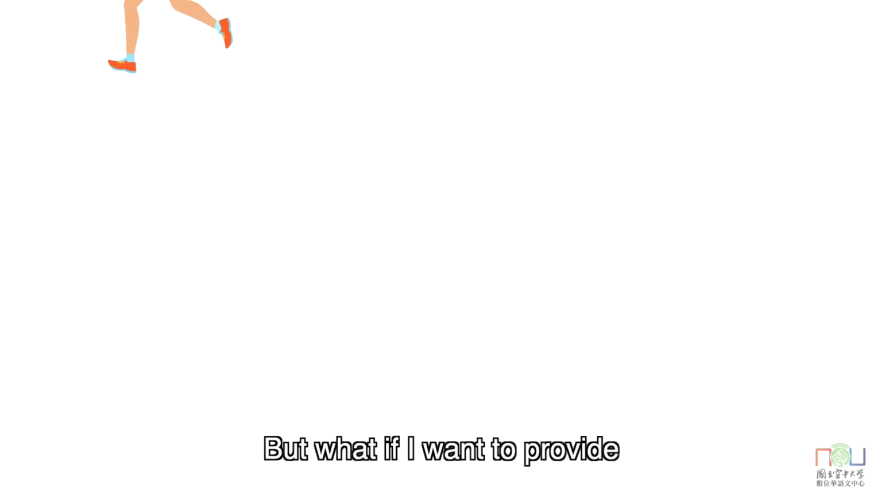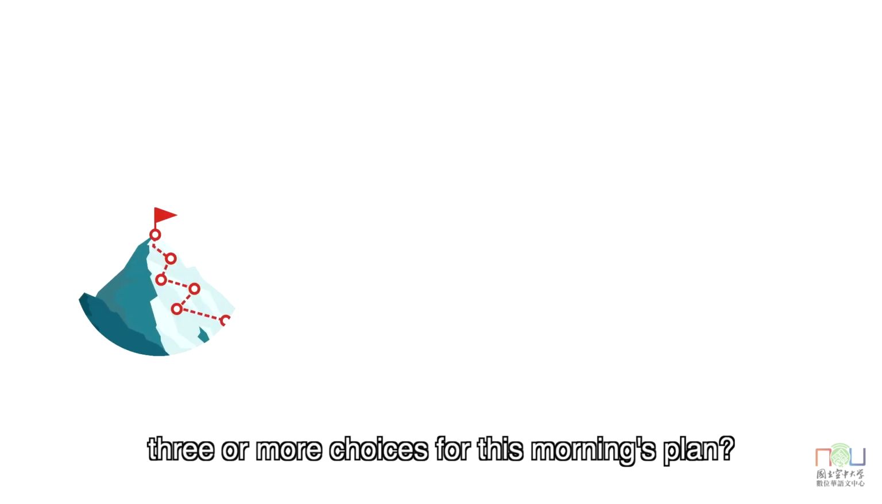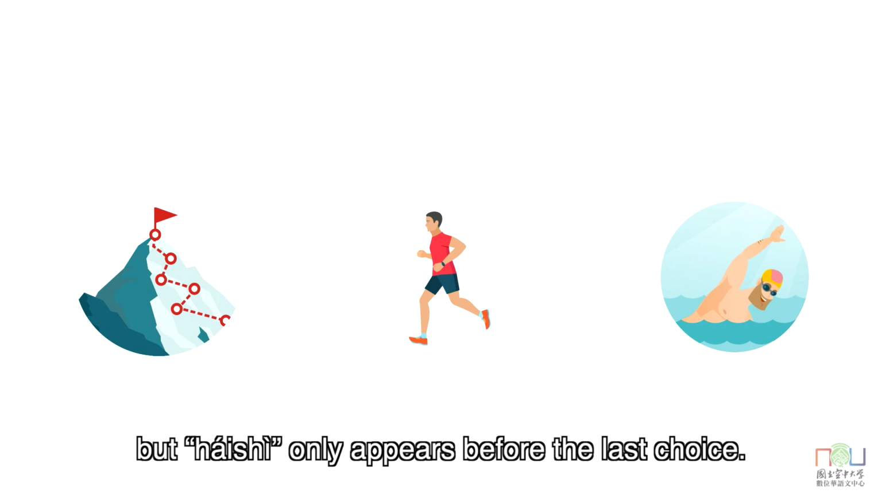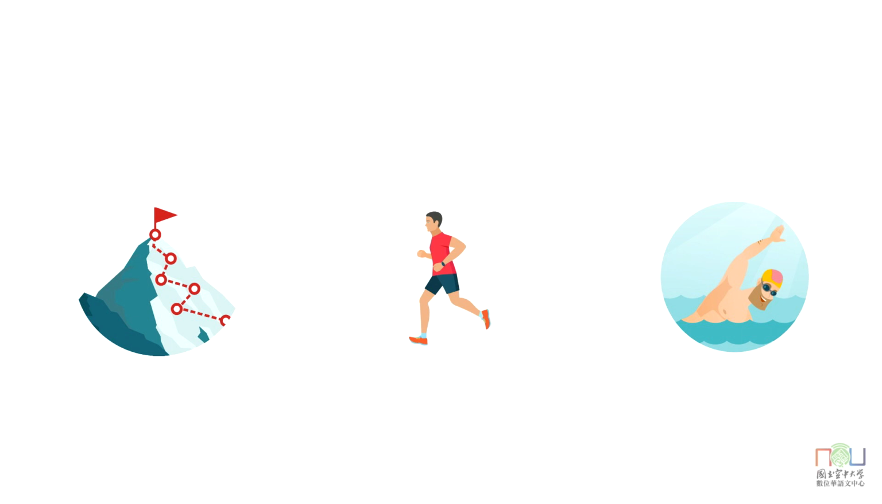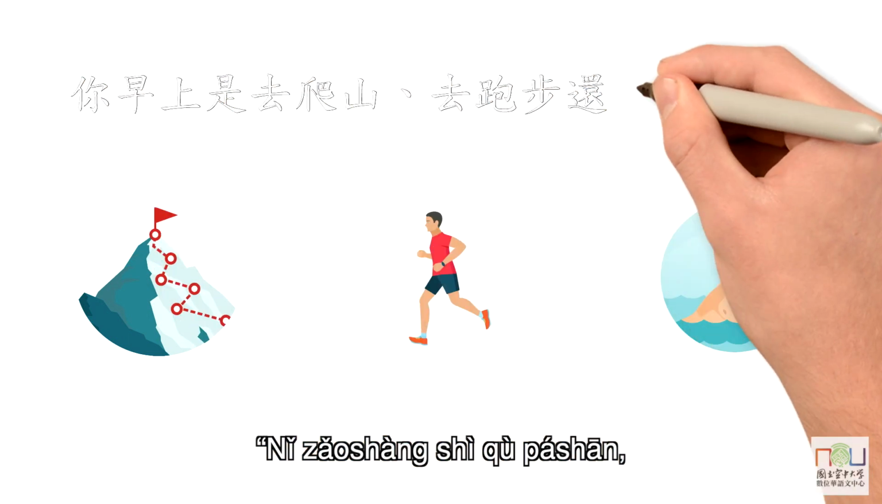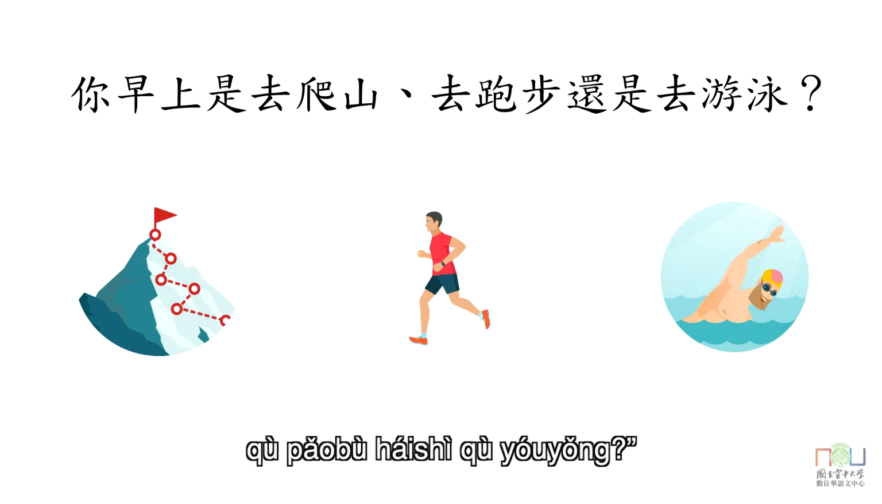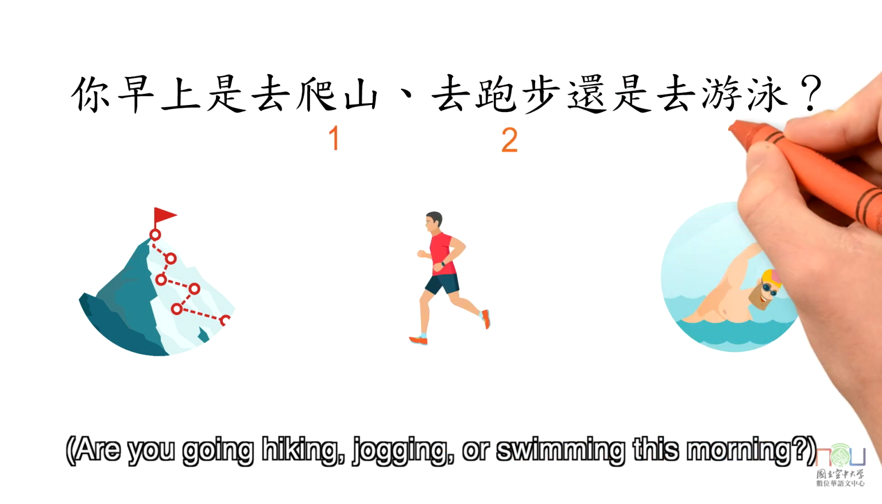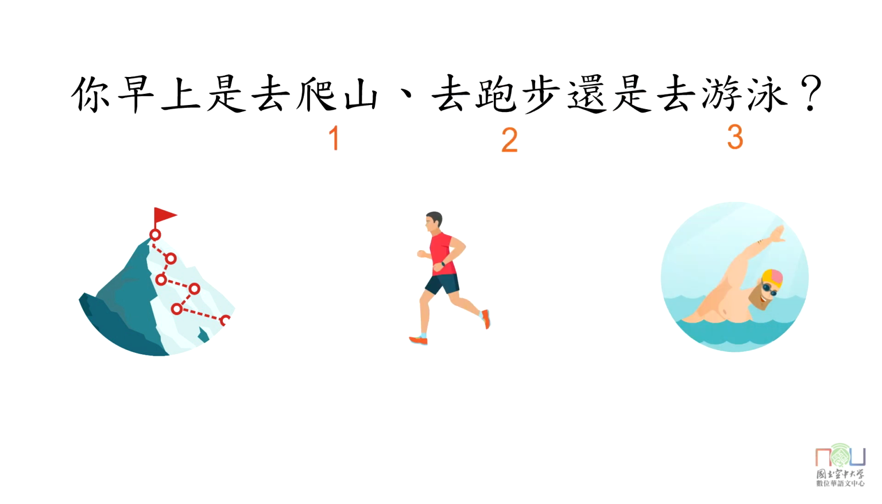But what if I want to provide three or more choices for this morning's plans? The same structure can be used, but 还是 only appears before the last choice. Here's the sentence. 你早上是去爬山、去跑步还是去游泳? Are you going hiking, jogging, or swimming this morning?